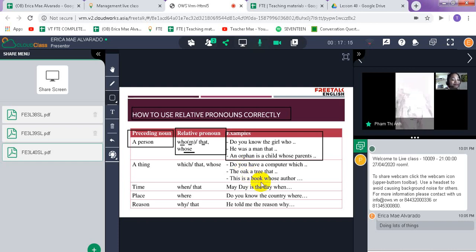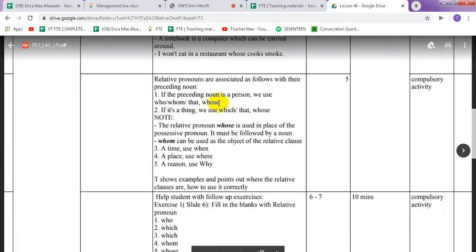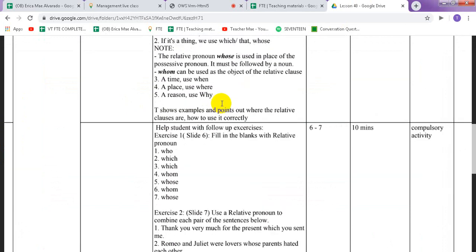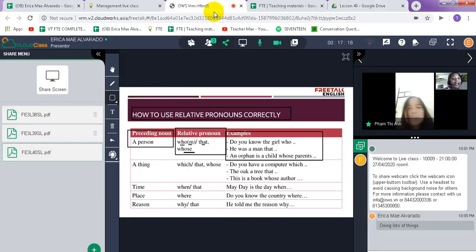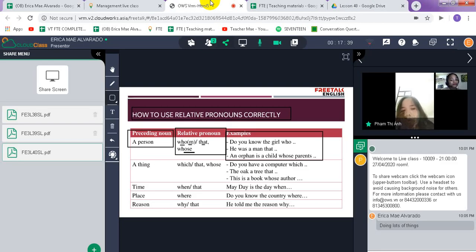Who, an orphan is... yes, I am. I still don't understand when we use whose, who, and that.